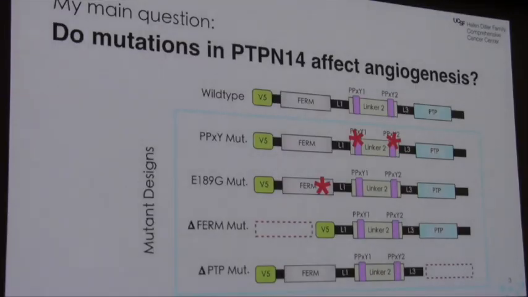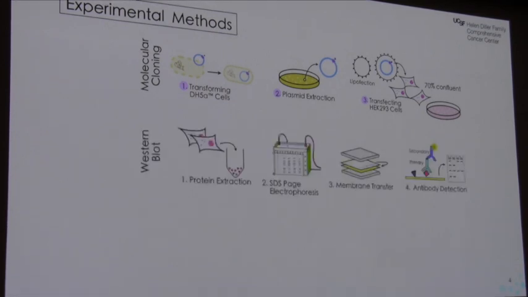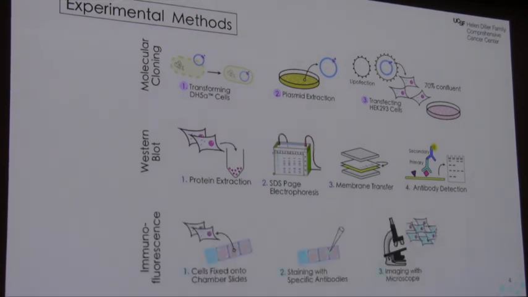To find out, we designed different mutants of PTPN14, which include the PPXY mutant, an E189G mutant at the FERM domain, as well as a FERM domain deletion and a PTP domain deletion. Here are our experimental methods. First is molecular cloning, in which we cloned our mutant plasmids in bacteria and used them to transfect HEK293 cells. Next, we proceeded to Western blot, in which the proteins are extracted and analyzed with antibodies. Lastly, we also did immunofluorescence, in which we stain the cells with antibodies and image them under a microscope.